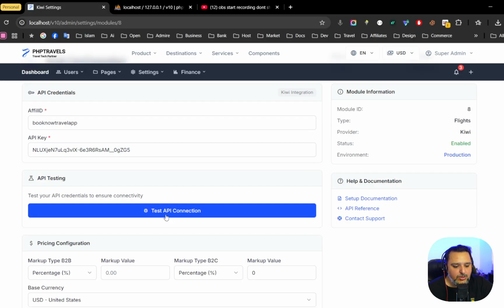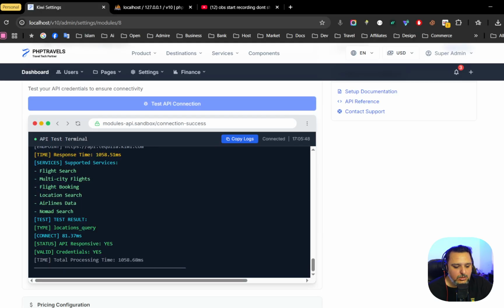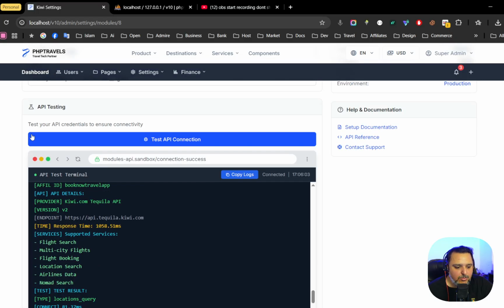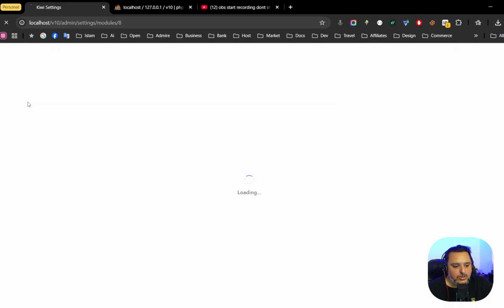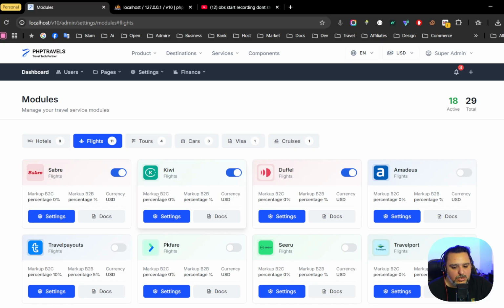For example, let's see with the KV. You can see I cannot make a seat selection with the KV. I can just search with single city or multi-city, book, and see locations, airlines data, and nomad. That's it. We don't even have booking in the KV because it's an affiliate. So this is the testing of APIs for the modules.